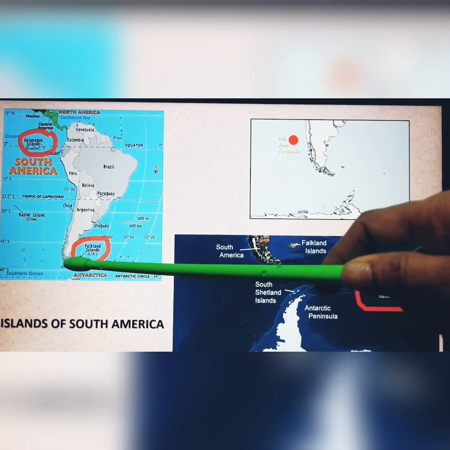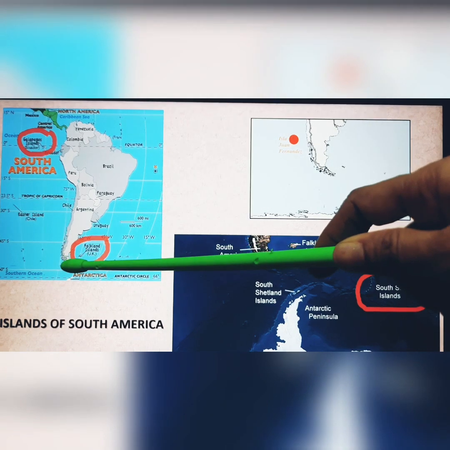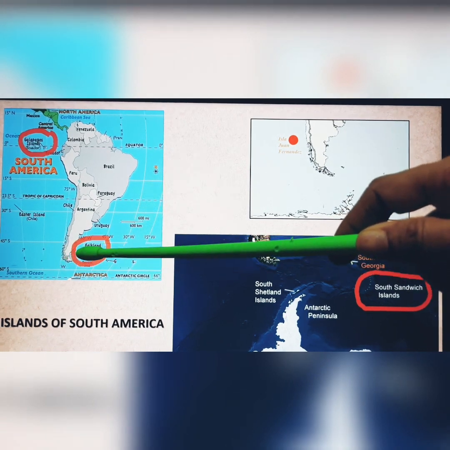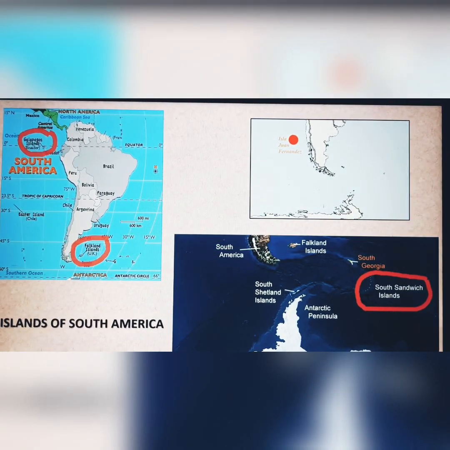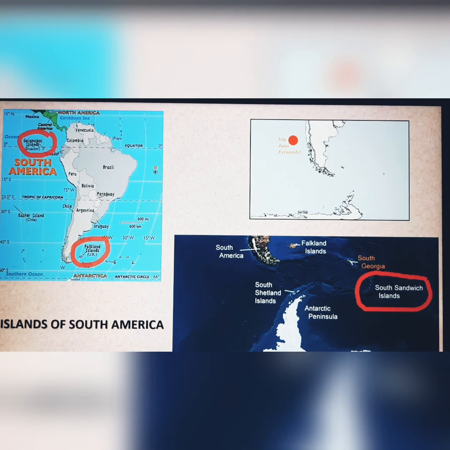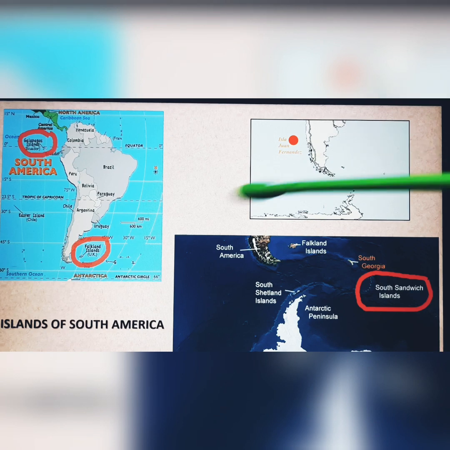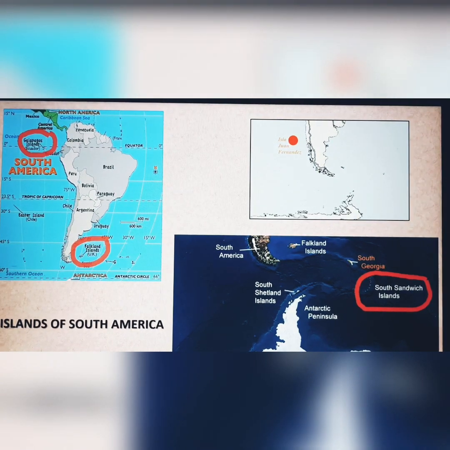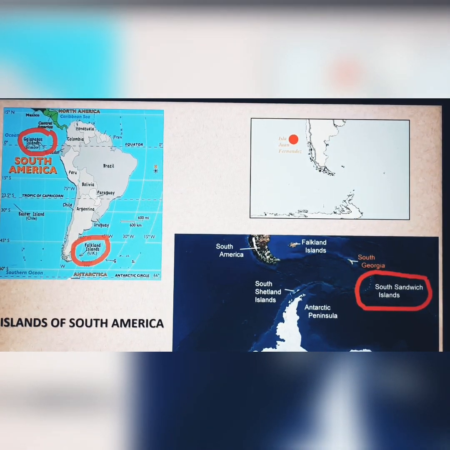Right here near the southern tip, this group of islands is the Falkland Islands. And this has been colonized by the Britishers along with another group of islands.